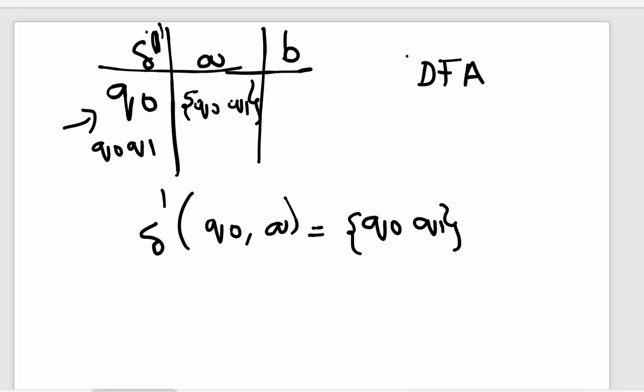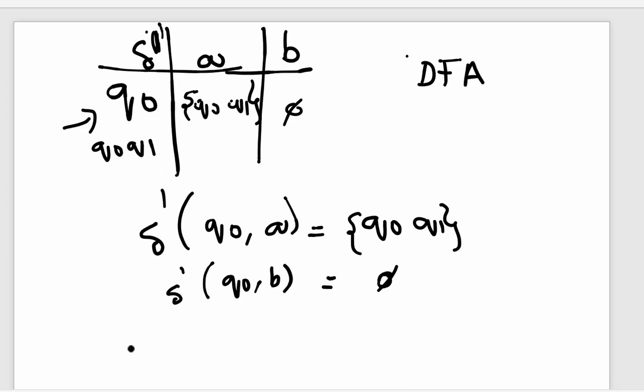Okay, now we also do delta dash of Q0 on B. We don't have anything else, so we write it here as phi. So there is no new state, that is the reason. What are the new states that we are going to get? We write them here in the states. And for that new state you have to do transition.